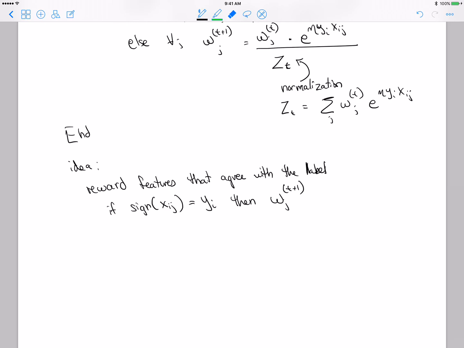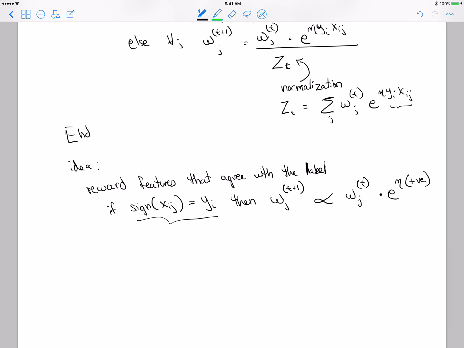I'm going to write proportional to, because I'm not going to include the normalization constant. So wj at t plus 1 is proportional to wj at t times this weird factor. What's the weird factor? It's e to the eta times yi times xij, and we've decided that this is positive.